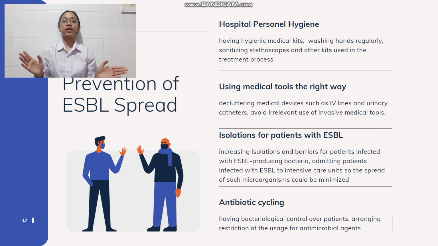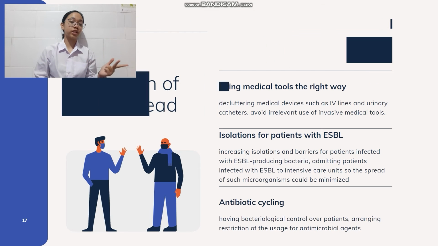To prevent the spread of ESBL-producing microorganisms, control management by hospital personnel should be a priority, by having hygienic medical kits, avoiding irrelevant use of invasive medical tools, and washing hands regularly.